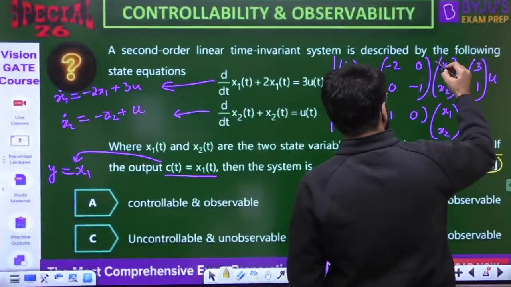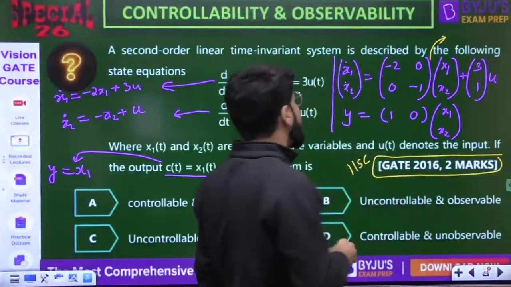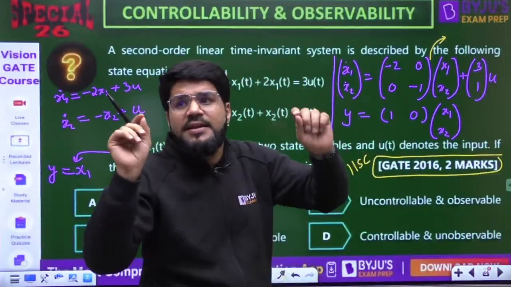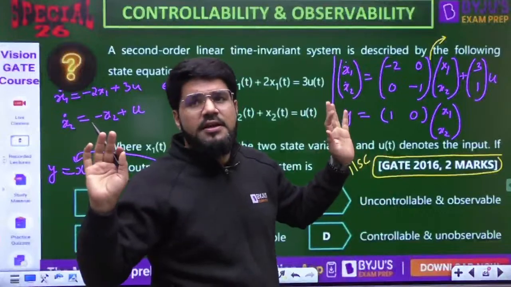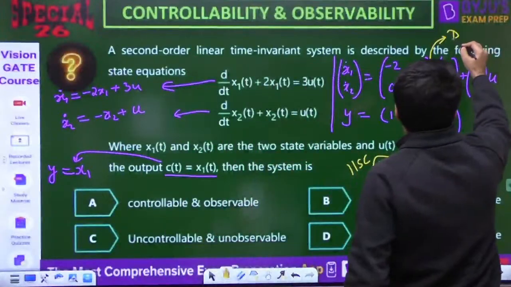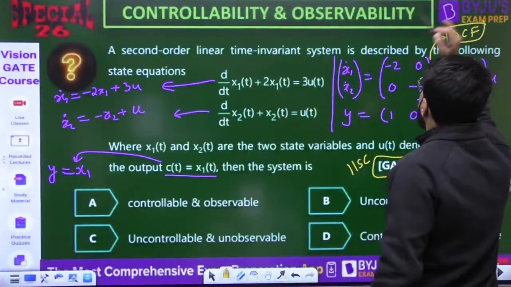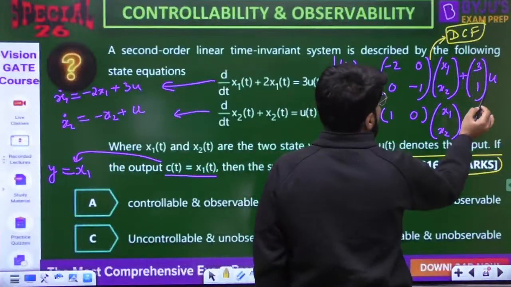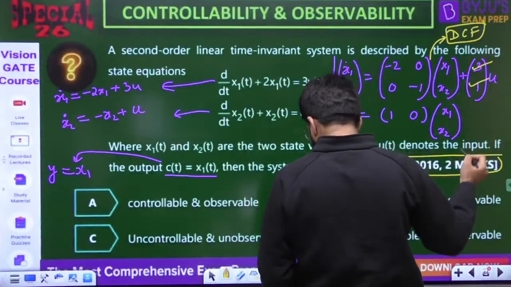This matrix tells you कि ये DCF है. A diagonal matrix with distinct diagonal elements confirms DCF. If it is DCF, I will look into the elements of B. 3, 1, both are non-zero. The system is controllable.